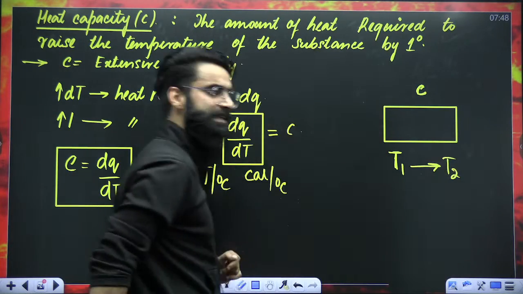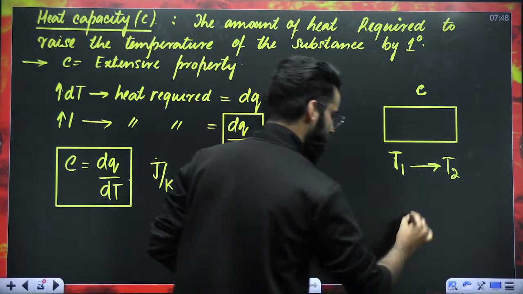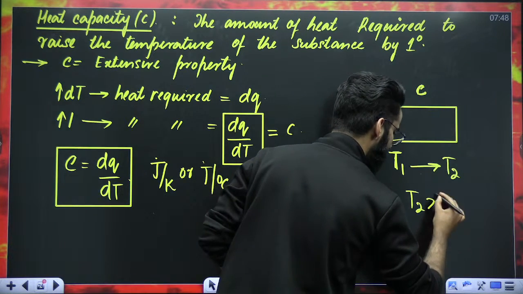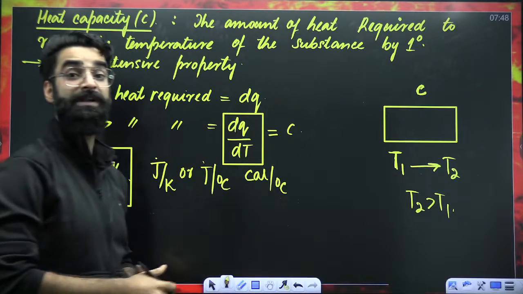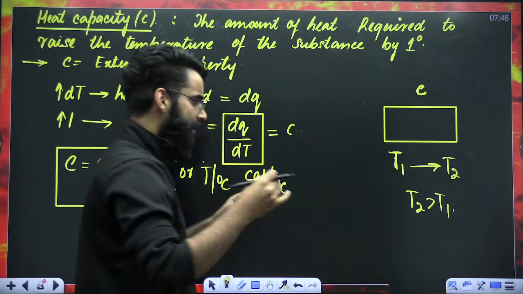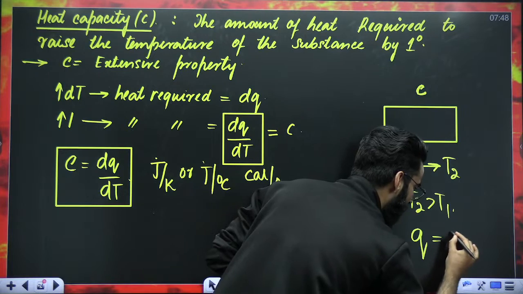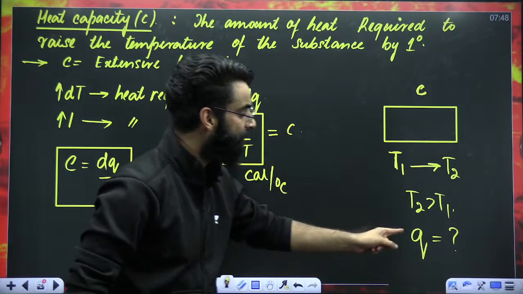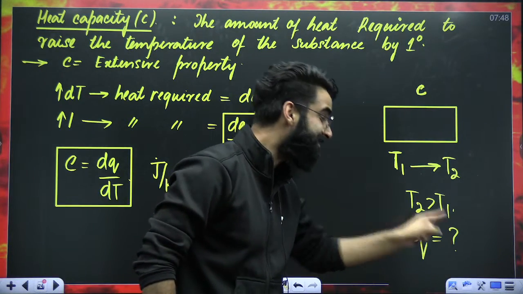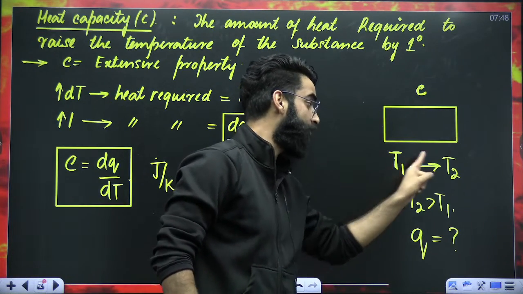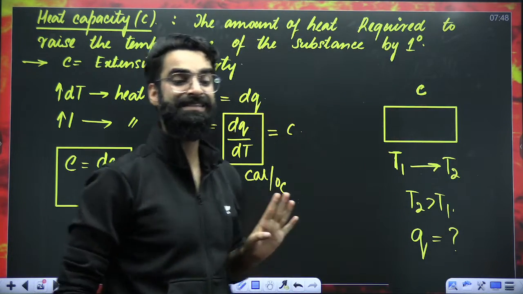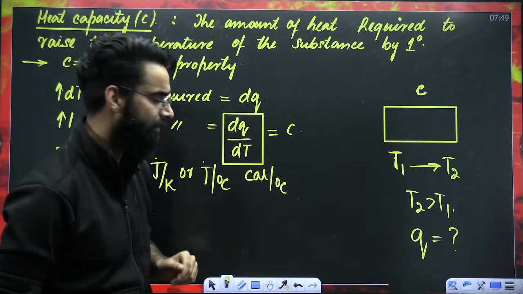And I am asking you, how much total amount of heat is required to raise the temperature of this object from T1 to T2 if its heat capacity is C? How do we do that?